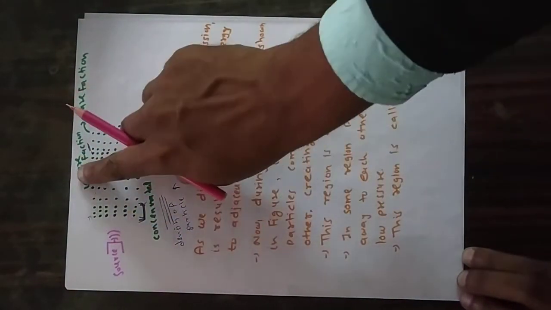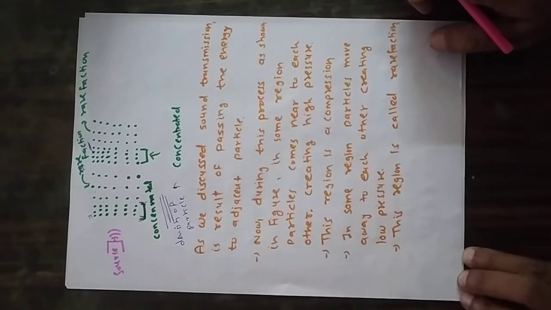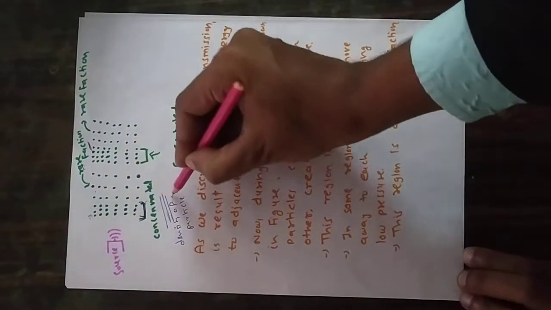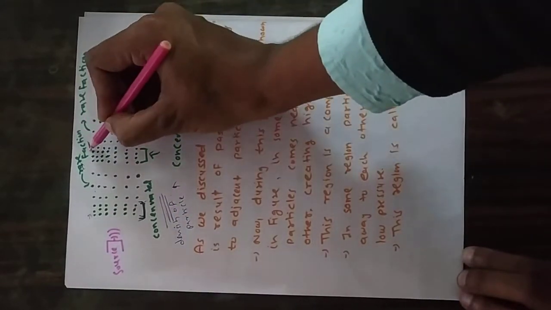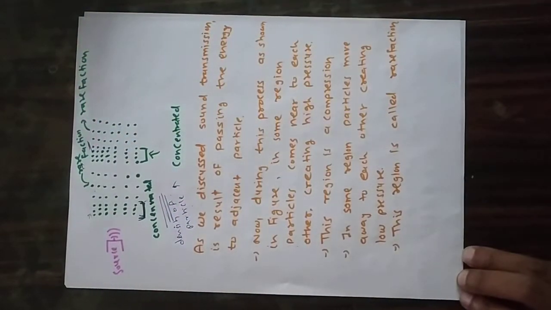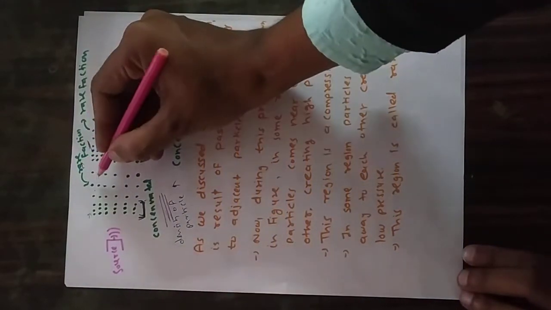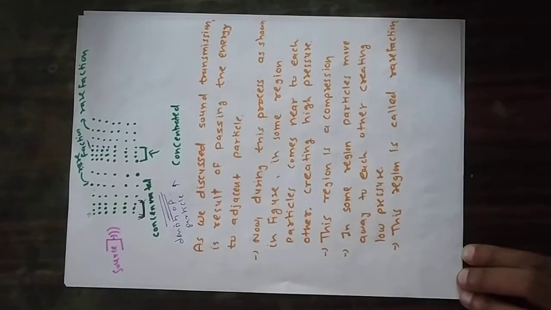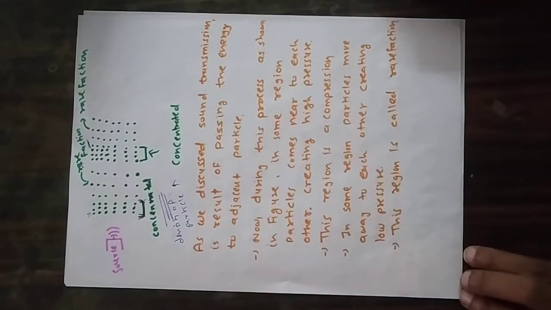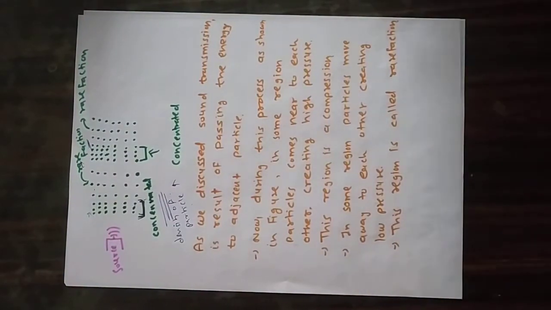Concentrated area and rarefaction area. The concentrated area has high density of particles, the rarefaction area has low density of particles. Why? Because particles go back to their own position, so they move apart from each other.